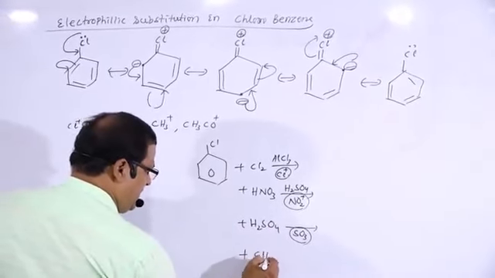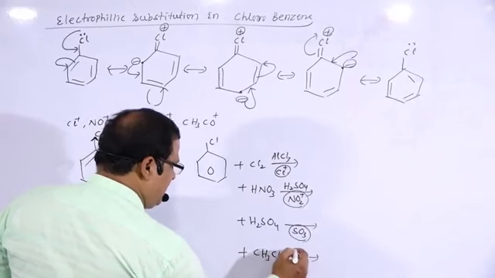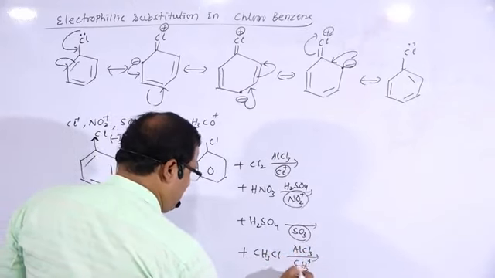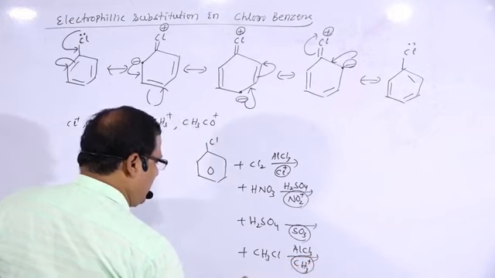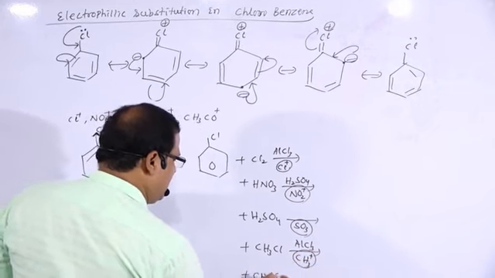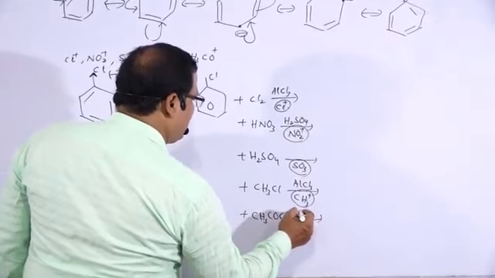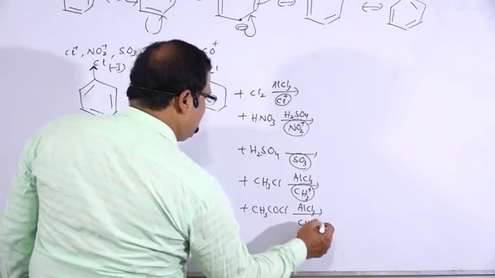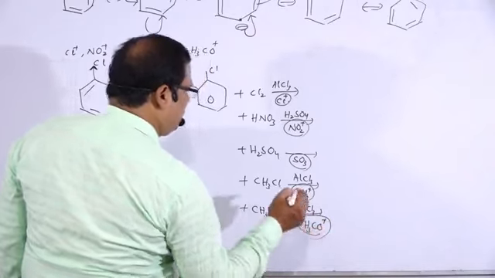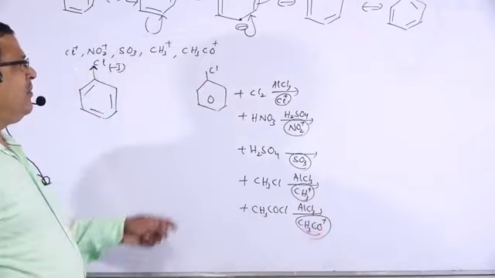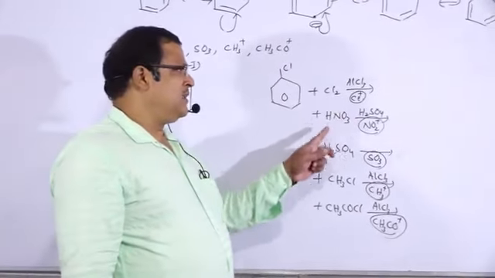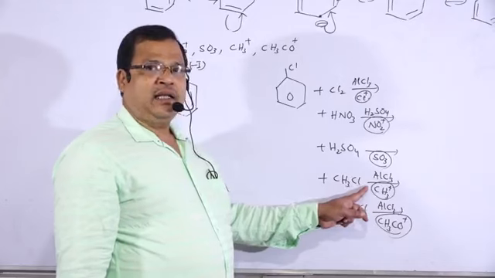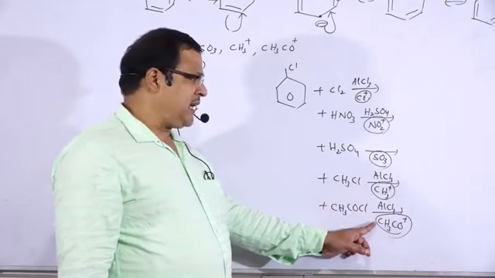CH3Cl in the presence of AlCl3 gives CH3 plus as the electrophile, and CH3COCl in the presence of AlCl3 gives CH3CO plus. So this is chlorination, nitration, sulfonation, Friedel-Crafts alkylation and Friedel-Crafts acylation.